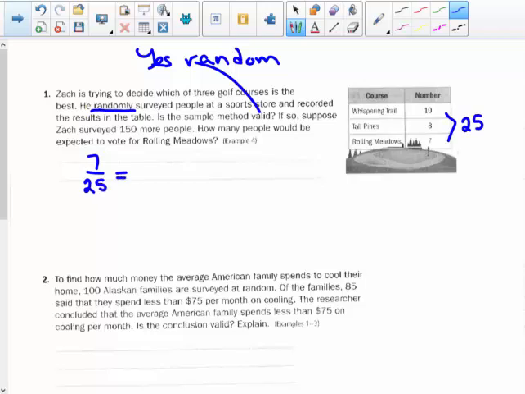So how many more if I added 150 more people? Well, times 6, that would be about 42 more people who would vote for Rolling Meadows, right? Equivalent ratios, that would make sense. It's a random sample, so we can take our results of our survey and make a prediction about it.